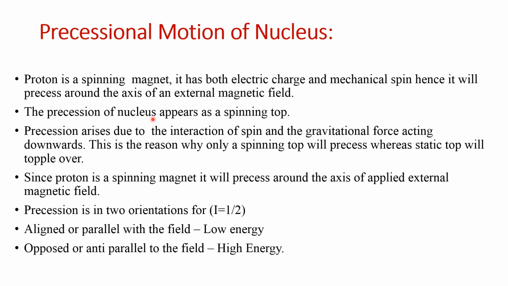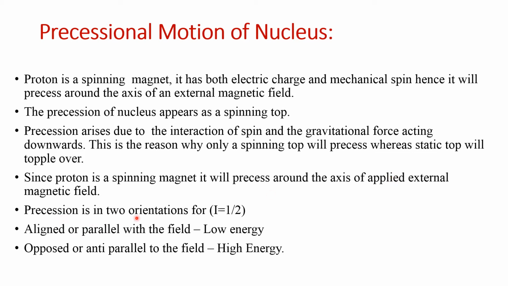The precession of the nucleus appears as a spinning top. Precession arises due to interaction of spin and the gravitational force acting downwards. This is the reason why only a spinning top will precess, whereas a static top will topple over. So when the top is spinning, it will spin continuously. Once it stops, it will just fall towards one side. That is called topple over. Since proton is a spinning magnet, it will precess around the axis of applied external magnetic field.